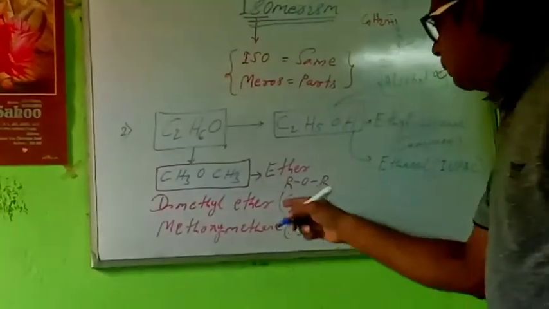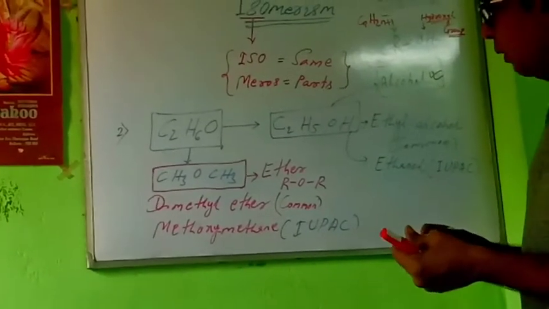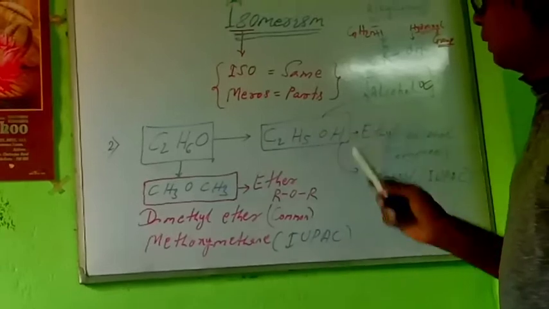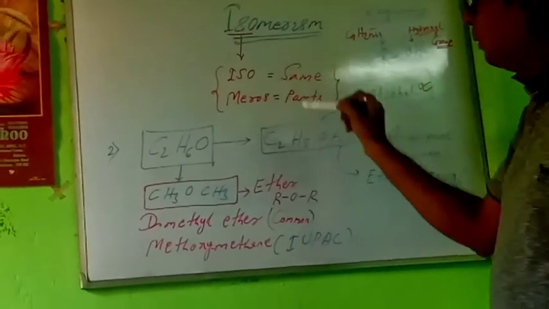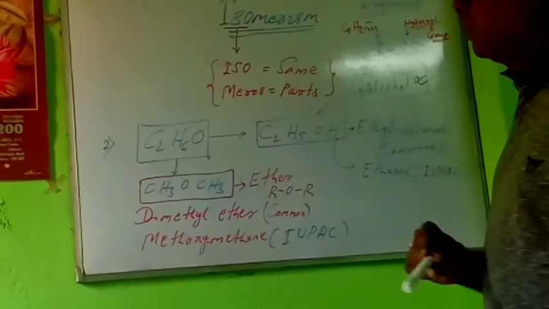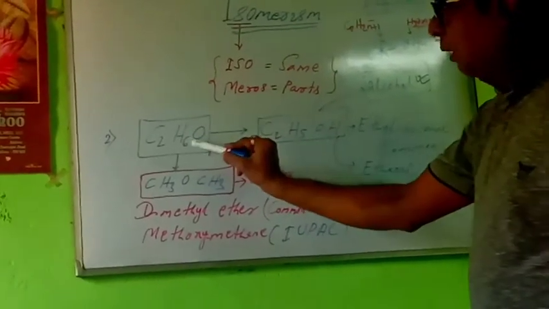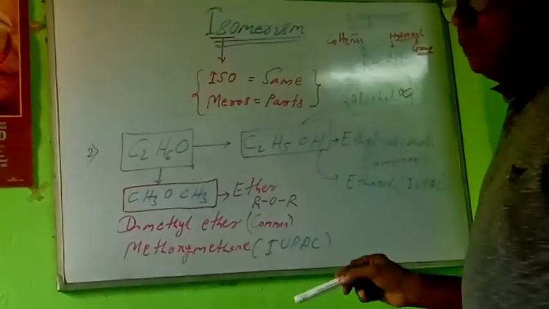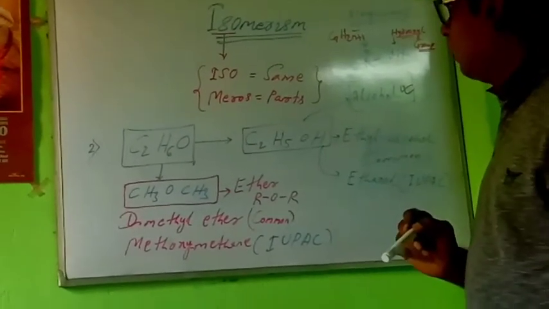IUPAC name, this is common name. Methoxymethane. We will discuss more details about ether as well as alcohol. Just today our topic is isomer. There was just some slight brief discussion about isomers. Isomer is same, mers means part. Same molecular formula but different structural formula, different physical properties, different chemical properties are called isomers.